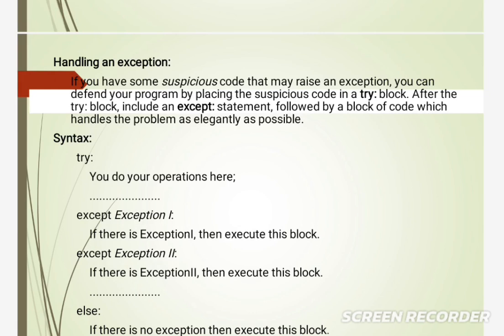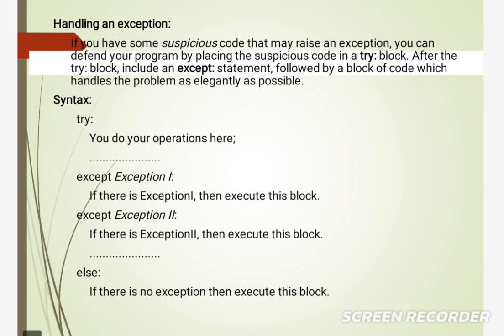Next, the third, finally block. The finally block is the last block written while writing an exception handler in the program, which indicates the set of statements that are used to clean up the resources used by the program. So here you can defend your program by placing the code in a try block. After the try block, include an except statement followed by a block of code which handles the problem as elegantly as possible.